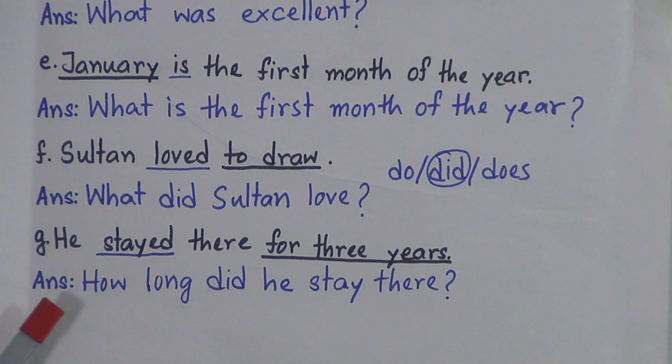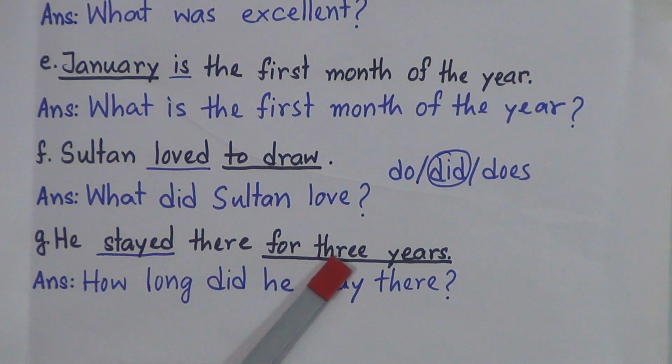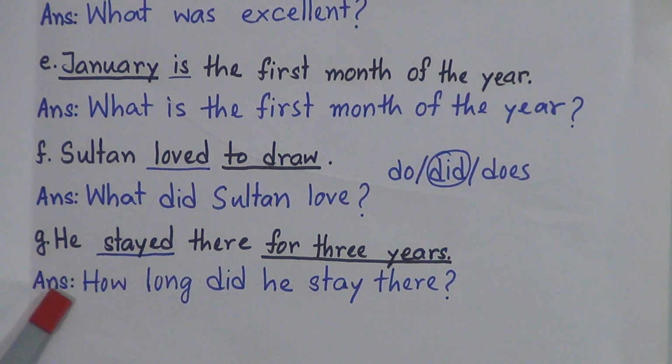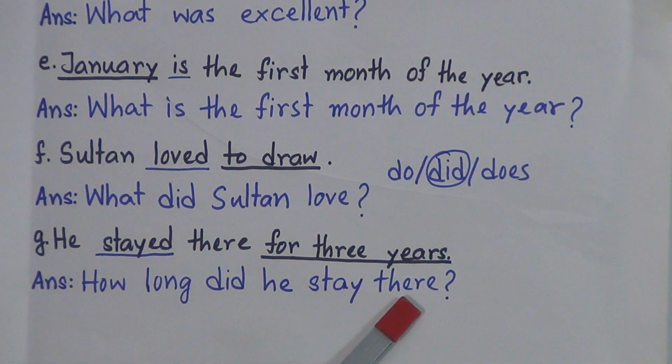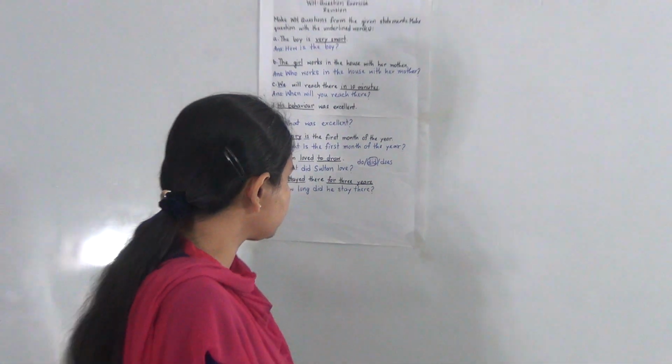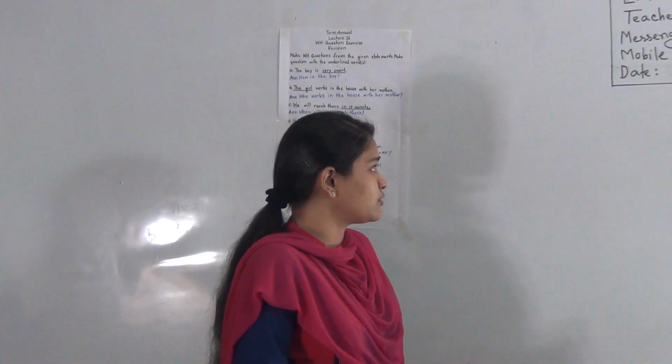Now number G, he stayed there for 3 years. For 3 years is underlined, and our answer is how long did he stay there. So these are the WH questions, and dear students, all of you will practice those WH questions at your home.